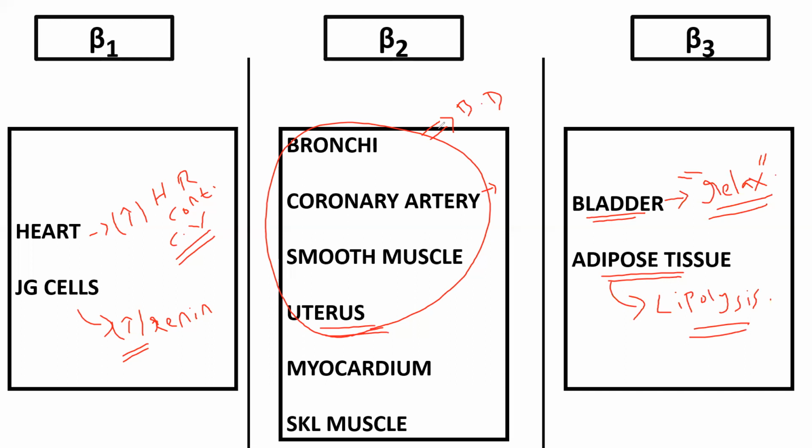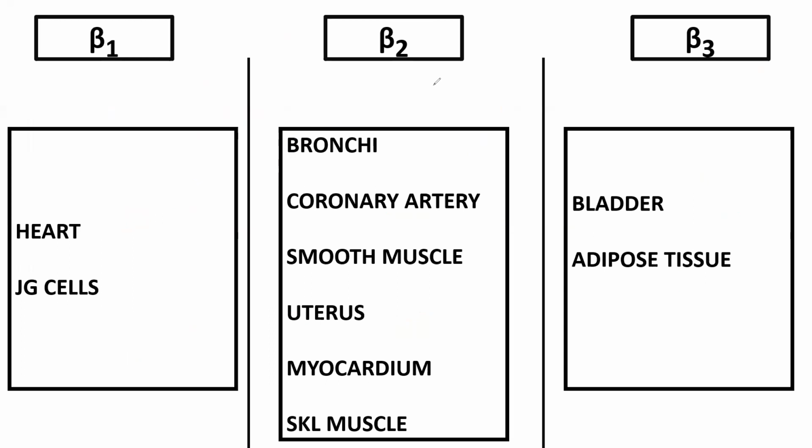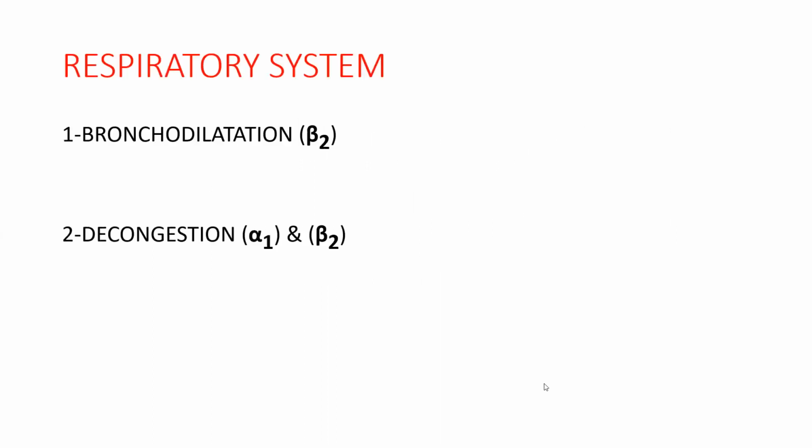So now, after finishing these receptors, we will know the responses of effector organs to sympathetic stimulation. If sympathetic stimulation happens, how do these receptors react to that stimulation? All those things we will talk about now. So on the respiratory system, what are the effects?